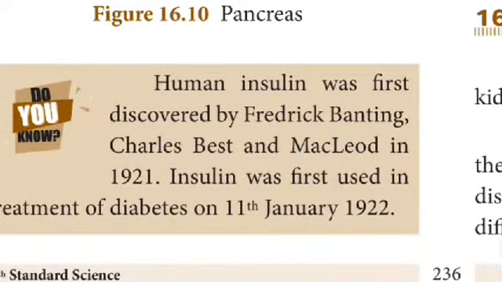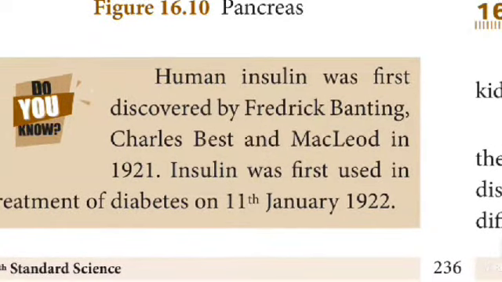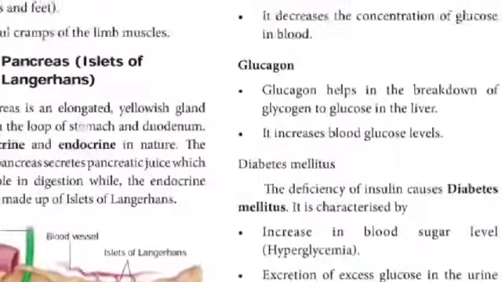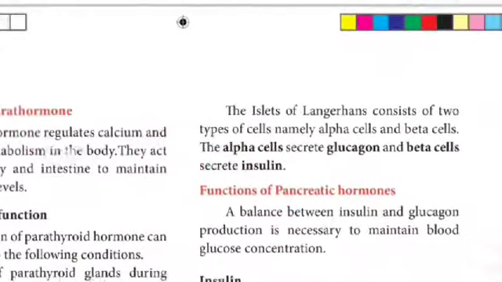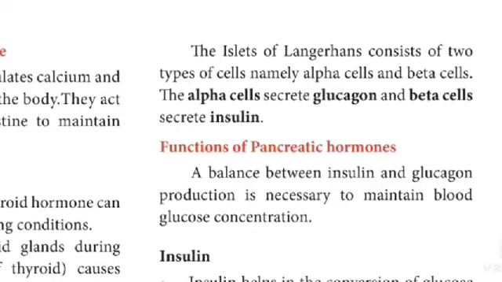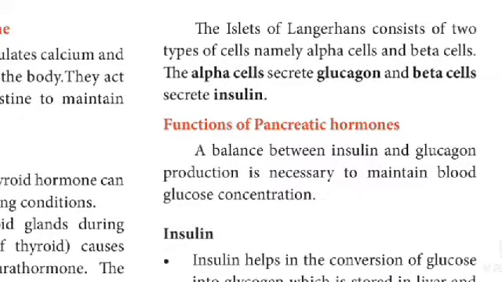Human insulin was first discovered by Frederick Banting, Charles Best and J. J. R. Macleod in 1921. Insulin was first used in the treatment of diabetes on 11th January 1922. The islets of Langerhans consist of two types of cells, namely alpha cells and beta cells. The alpha cells secrete glucagon and beta cells secrete insulin.